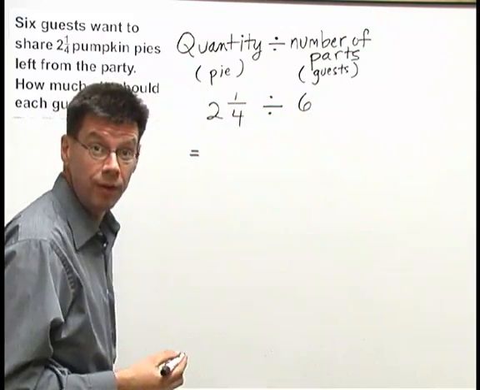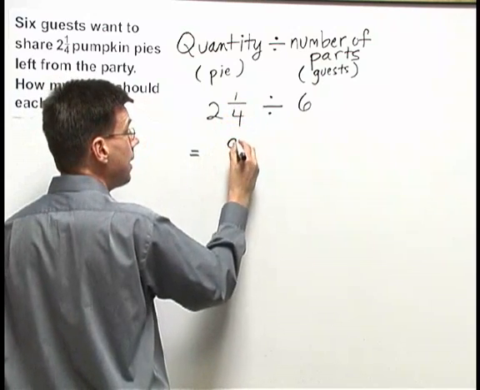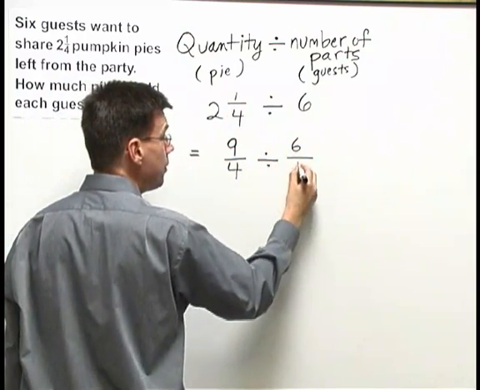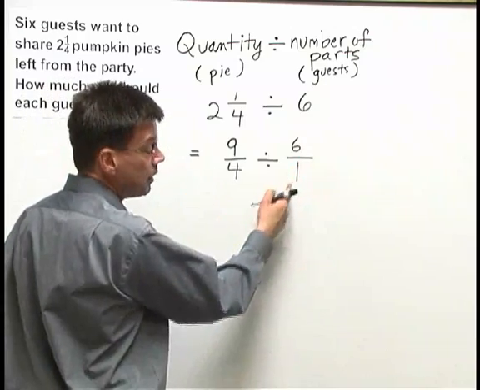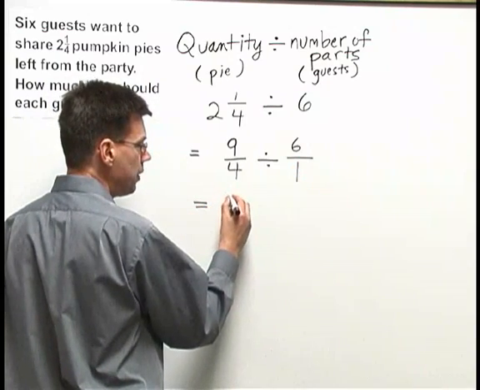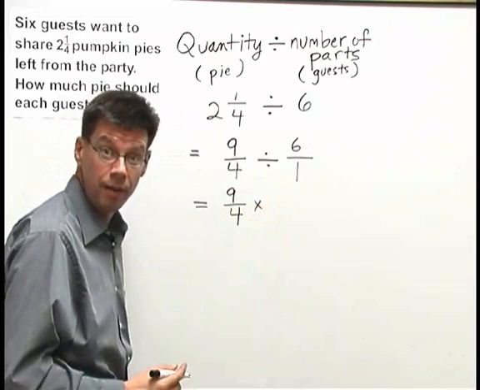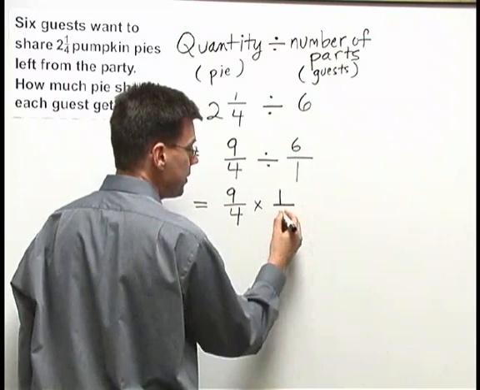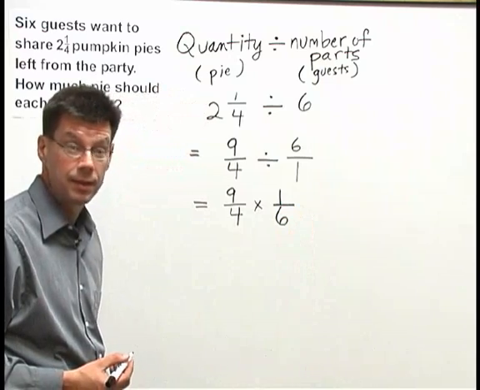2 1/4 divided by 6 we write as 4 times 2 is 8 plus 1 is 9, 9/4 divided by 6/1. We need to convert 2 1/4 to an improper fraction, and we need to write 6 as 6/1. Now we can apply the rule for division. We recopy 9/4 and multiply by the reciprocal of the second. That means we flip the second and get 1/6. Now I have 9/4 times 1/6.